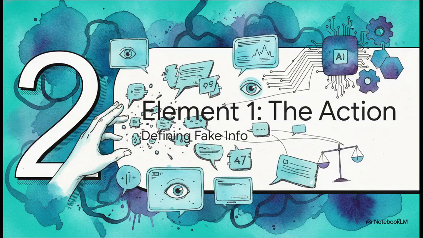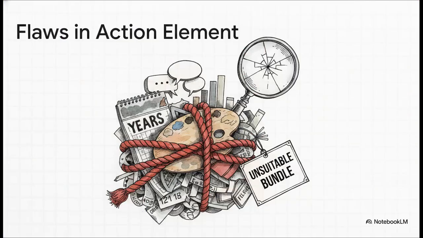Section 2. Element 1. The action. Defining fake information. Let's move to this first pillar and see how it builds. All right, so starting with this first pillar, right out of the gate, all four AI models threw up a massive red flag regarding how the prosecution handled the evidence.